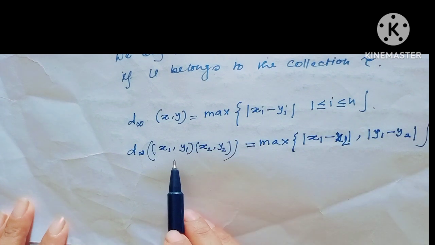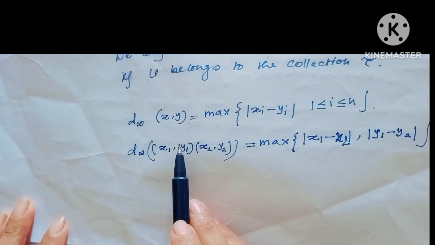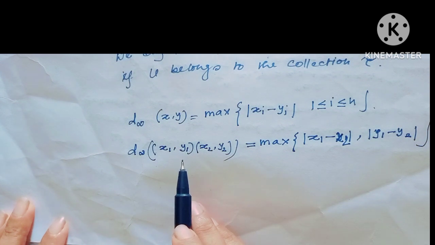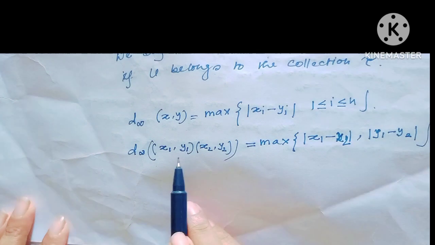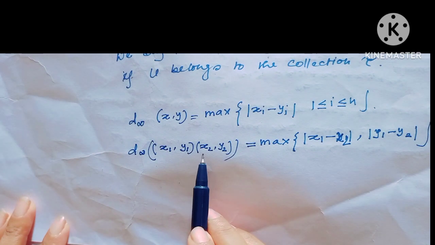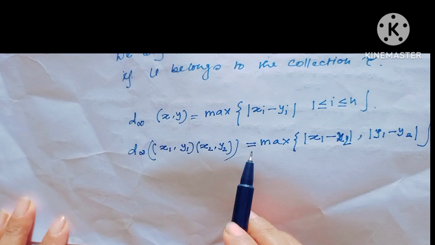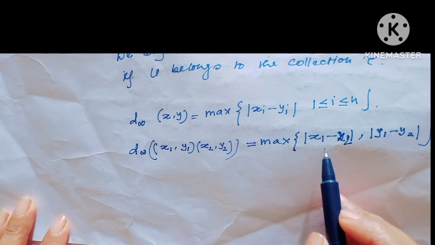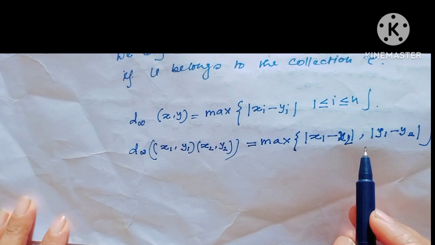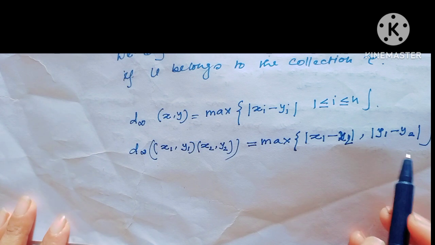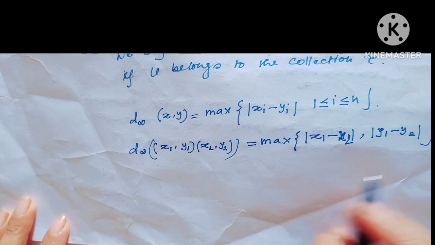Since here I have considered R², the sup metric in R² for (x1, y1), (x2, y2) is equal to the maximum of |x1 − x2|, |y1 − y2|.